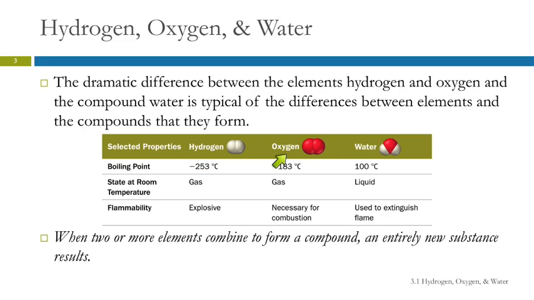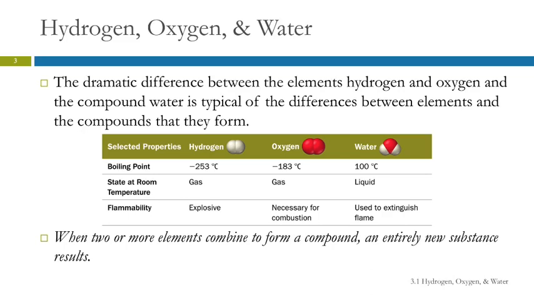When oxygen and hydrogen combine to form water, their properties change dramatically. Hydrogen and oxygen are gases at room temperature, water is a liquid, and flammability is also pretty dramatic. Hydrogen gas is very explosive. Oxygen gas, while technically not explosive, is required for combustion, and yet water, the combination of those two things, is used to put out fires, right?